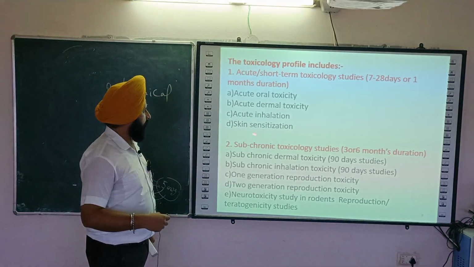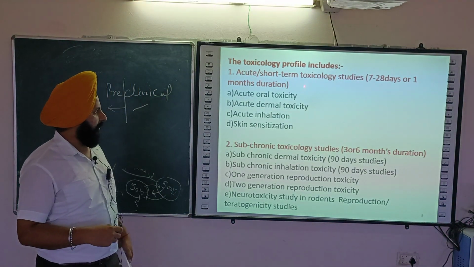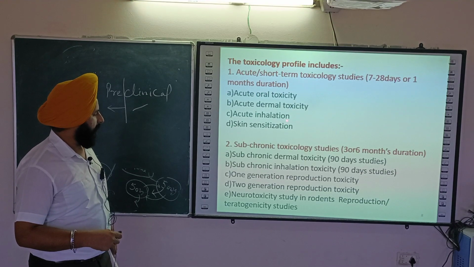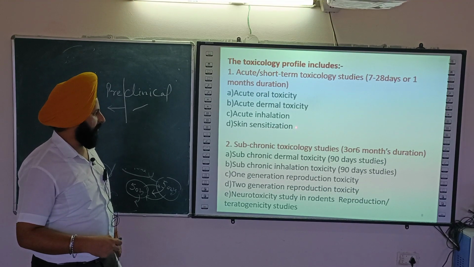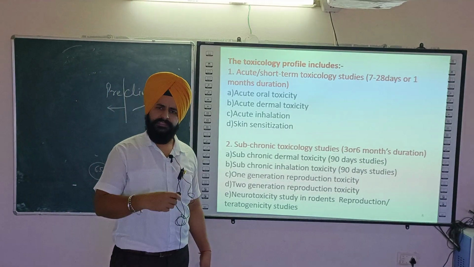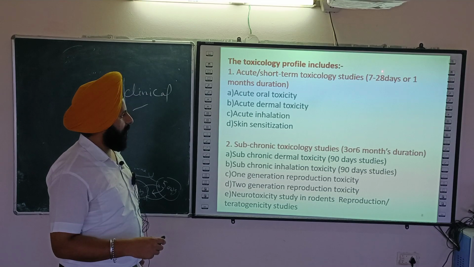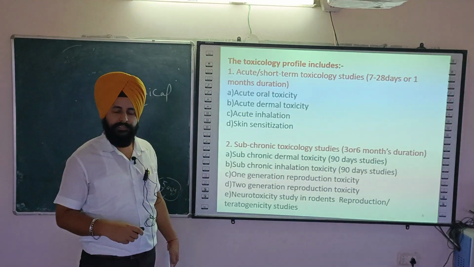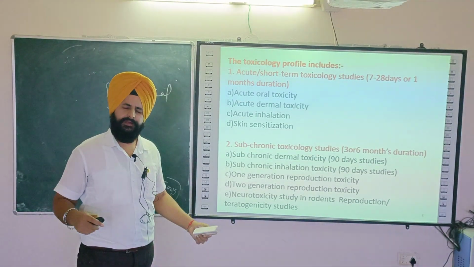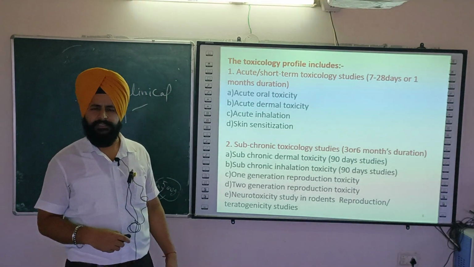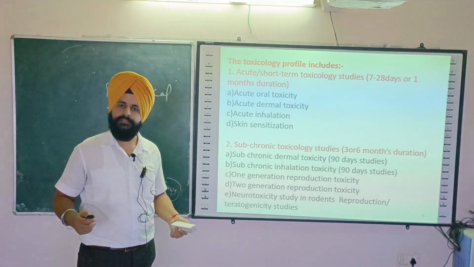This depends upon the drug used, whether it is used for an acute time, subchronic time, or chronic time. So dear friends, if it is acute, it can be acute oral, acute dermal, acute inhalation, or skin sensitization. Now you can easily understand that whenever we go for toxicology analysis for 7 to 28 days, maximum 1 month, it is short-term toxicity, acute or subacute.